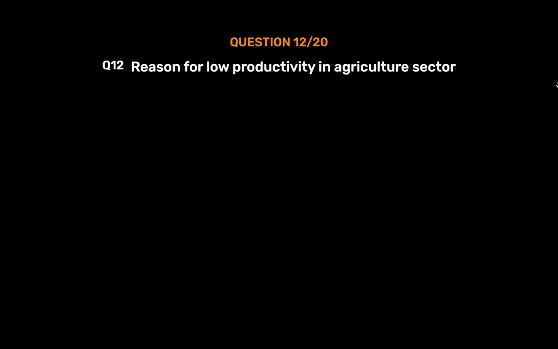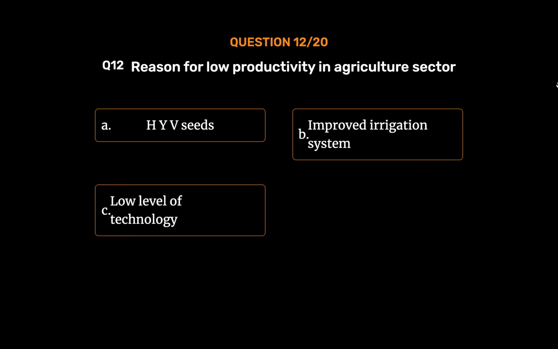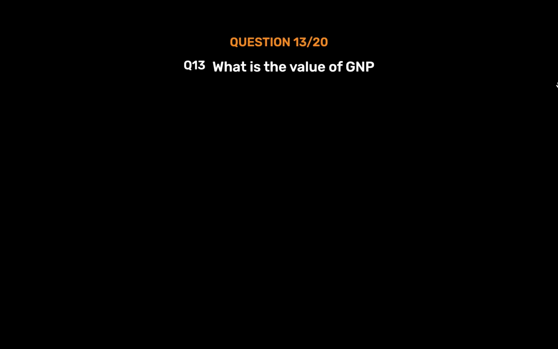Question number 12. Reason for low productivity in agriculture sector. Option A. HYV seeds. Option B. Improved irrigation system. Option C. Low level of technology. Option D. All of these. The correct answer is Option C. Low level of technology. Traditional methods of cultivation and low level of technology like manual plowing are mainly responsible for low productivity of agriculture.